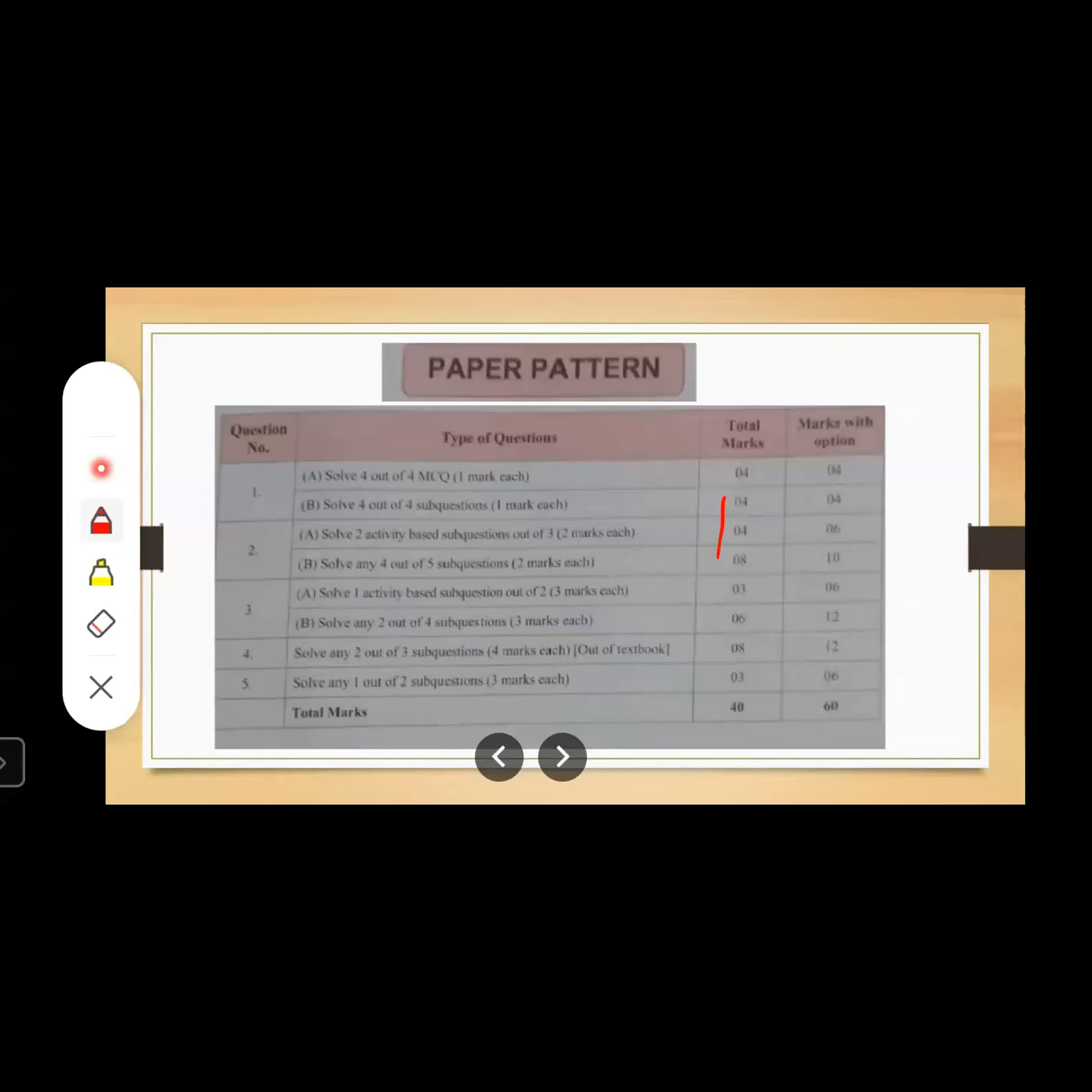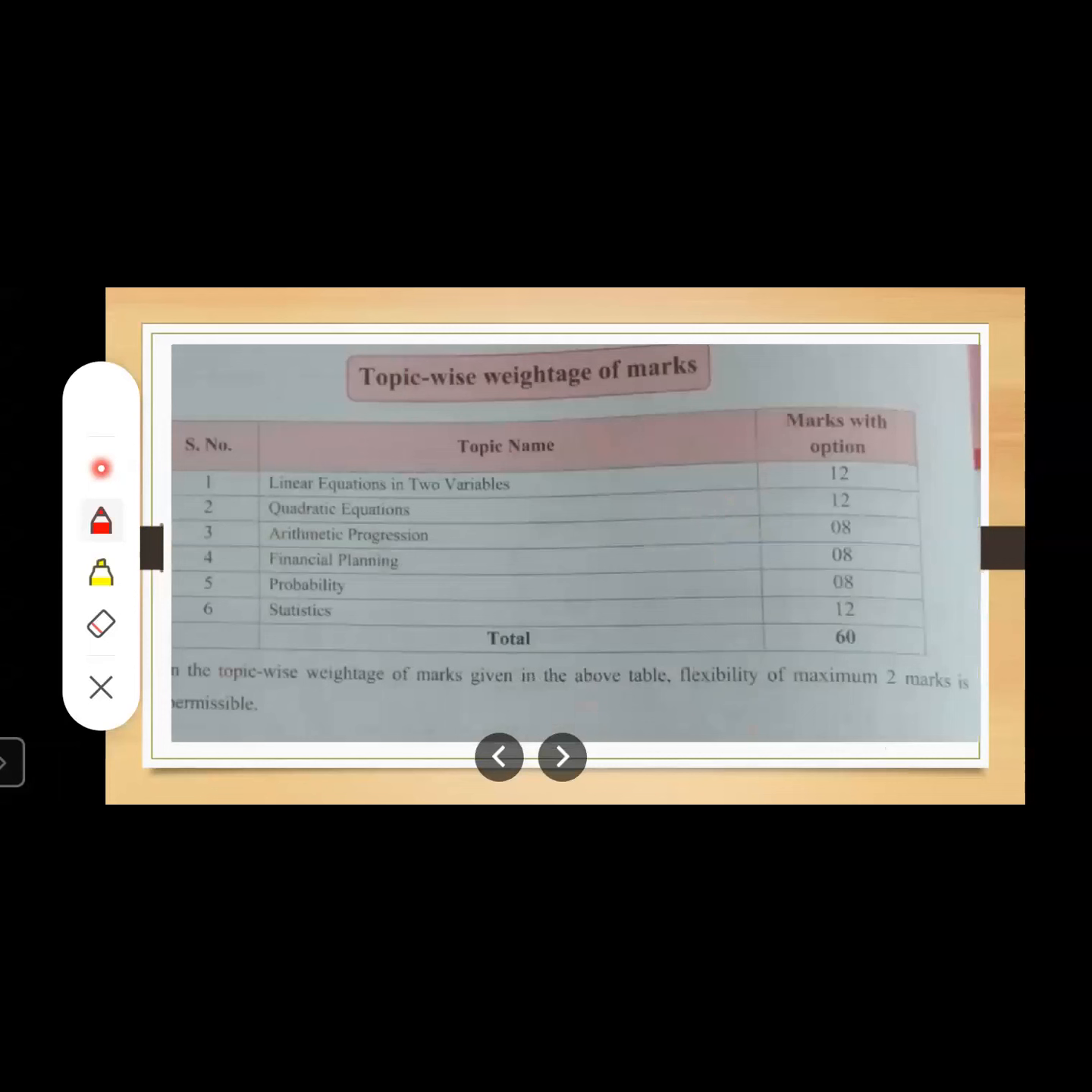So question number 4, there will be 3 sub questions. Out of that, you have to attempt 2 sub questions and each carries 4 marks. And question number 5, you have to attempt only 1 out of 2 sub questions and each carries 3 marks. So this paper carries a total of 60 marks with option, and without option it is of 40 marks. Okay, now let us move to the next slide.